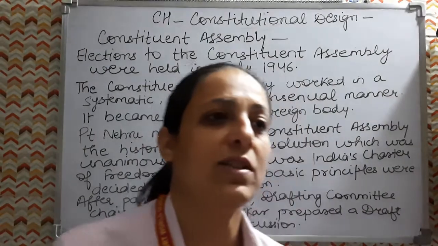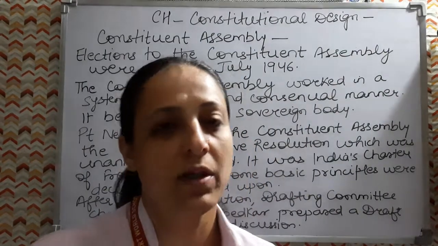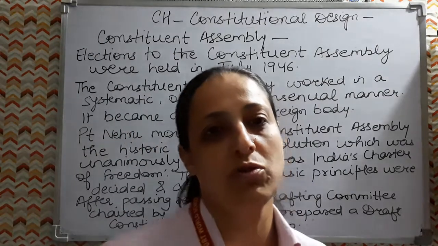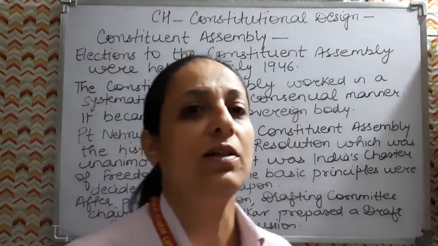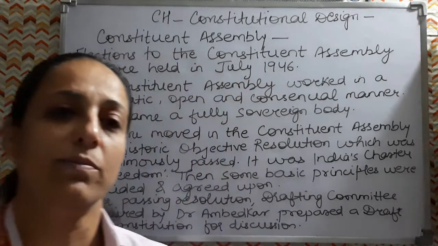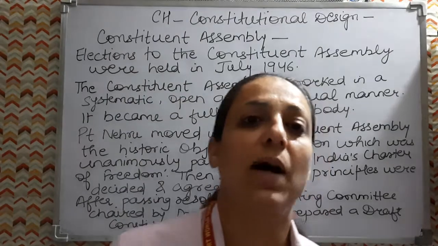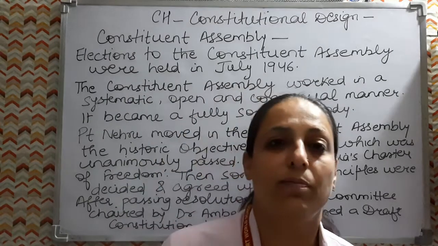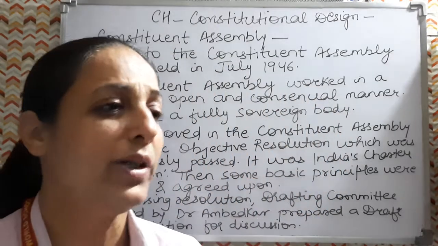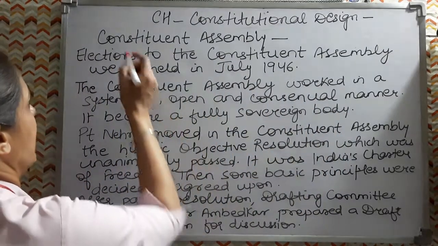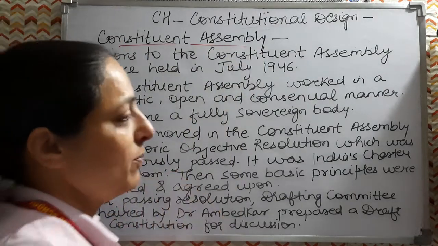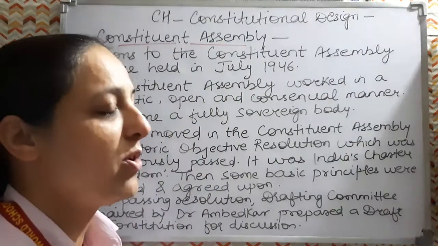Then after that we discussed why we need a constitution. In this journal we discussed what was the need of the constitution, and then we discussed the making of the Indian constitution, what problems we faced, and the path to our constitution, whatever problems we faced. And then after that, now we are going to discuss the Constituent Assembly. In the making of our Indian constitution, we have seen what kind of problems we faced, and now we have to discuss the Constituent Assembly.